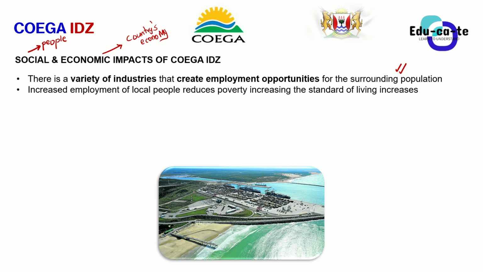And then when we have more employment, you already know that there will be less poverty in that place. So increasing employment of local people reduces poverty, and this increases your standard of living. Generally, that's a good social impact. It is a good benefit to us people when we have more buying power, a greater standard of living, and we alleviate poverty, because that's one of our sustainable development goals in the future as well.